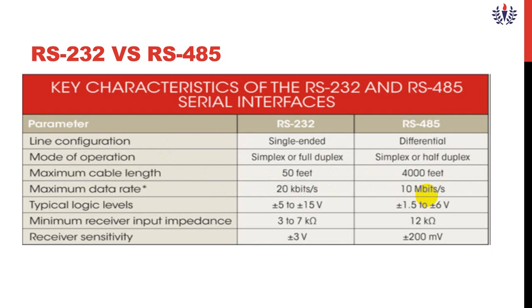Typical logic levels are plus or minus 5 volt to plus or minus 15 volt, but here plus or minus 1.5 to plus or minus 6 volt. The maximum receiver input impedance, that is Zi, is 3 to 7 kilo ohms, but here it is 12 kilo ohms. The receiver sensitivity is plus or minus 3 volt, here plus or minus 200 millivolts.